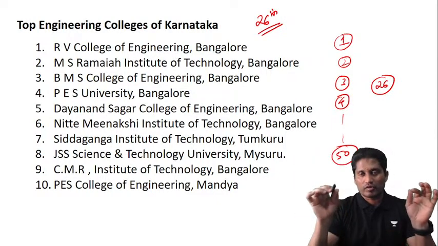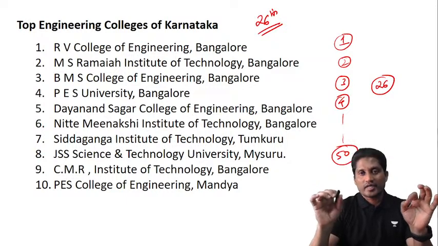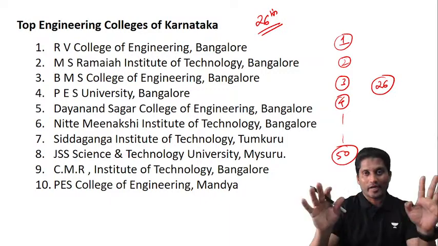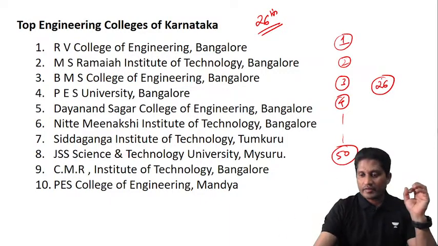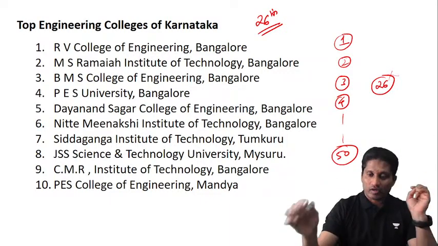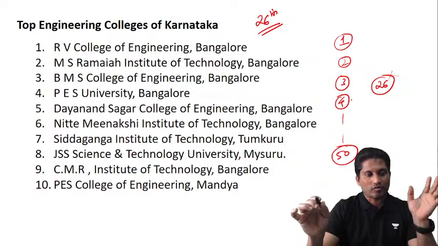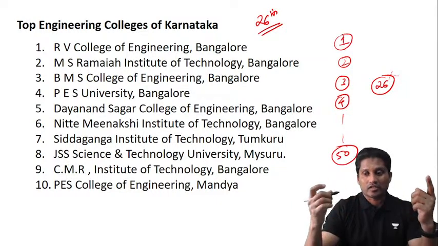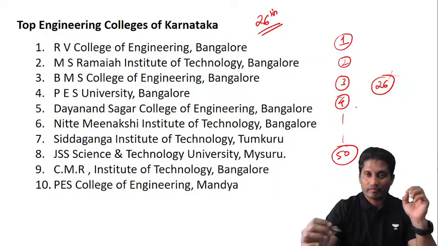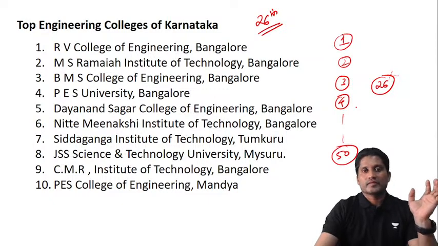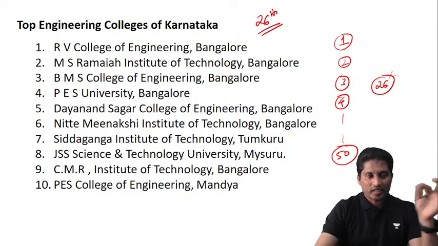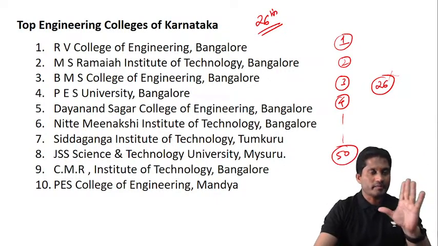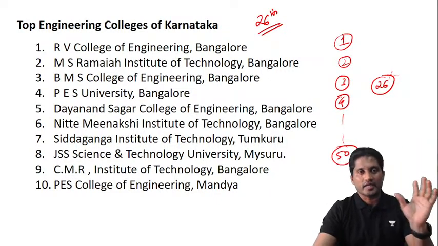Obviously, when you say no to 26, there's no point in giving you 27, 28, 29, because you will tell them no, I don't want these colleges. So when you say no to 26 and go for the next round, or block this seat and go for the next round, all these 26 to 50 colleges will vanish. In the next round you will get 1 to 25 only. That's why, when you fill rank number one, two, three, the order of the colleges is very important. You should not mess with this filling in the option entry.